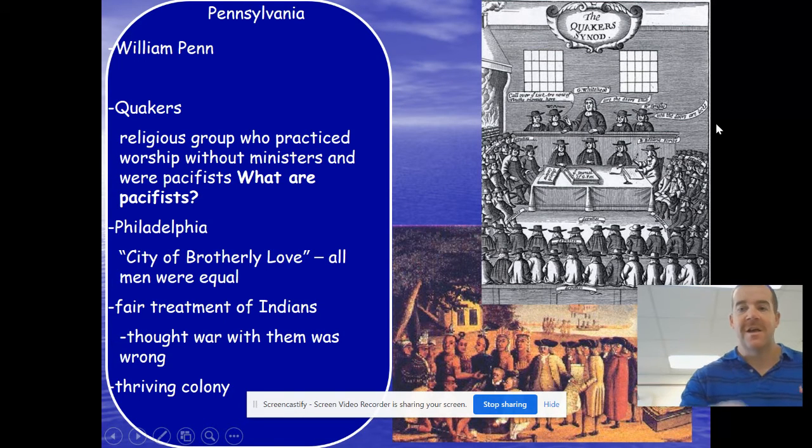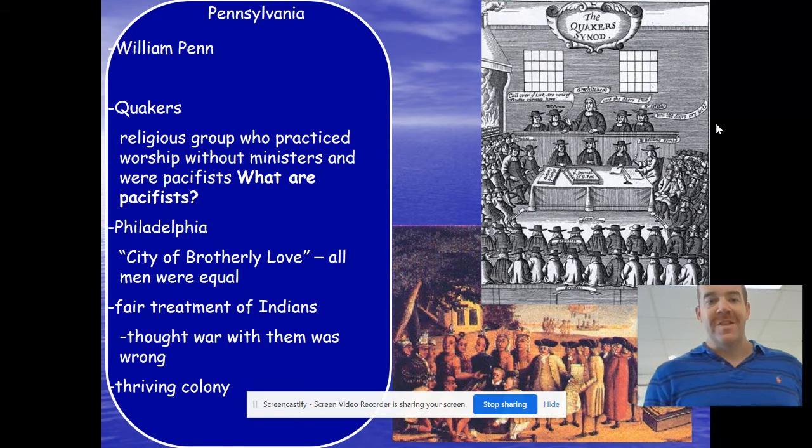All right, Pennsylvania, another colony founded with religious freedom, particularly the Quakers and one William Penn, hence the name Pennsylvania. But the Quakers were the religious group that settled Pennsylvania. They were a pacifist group, meaning they did not want war or did not want to fight.